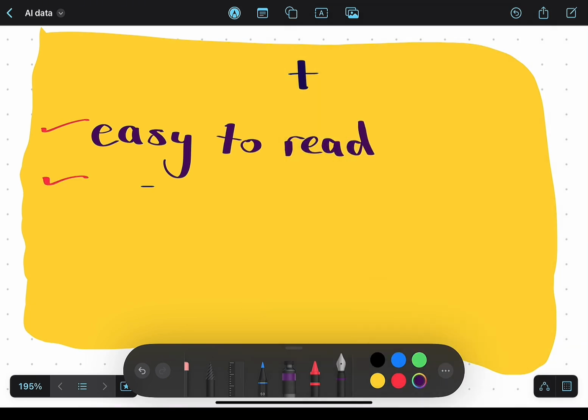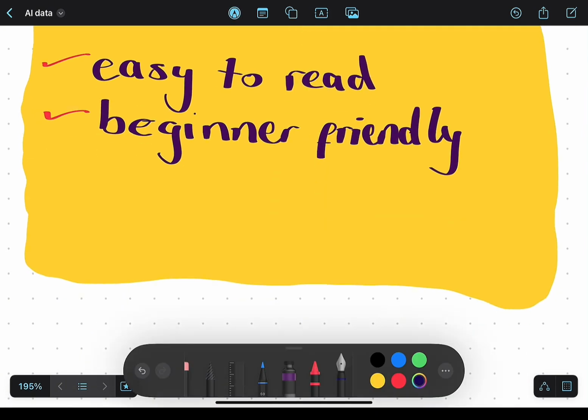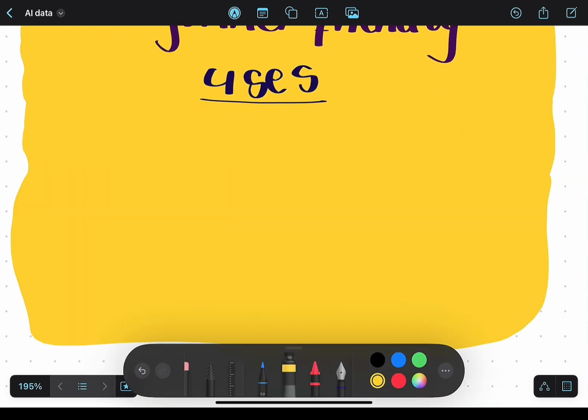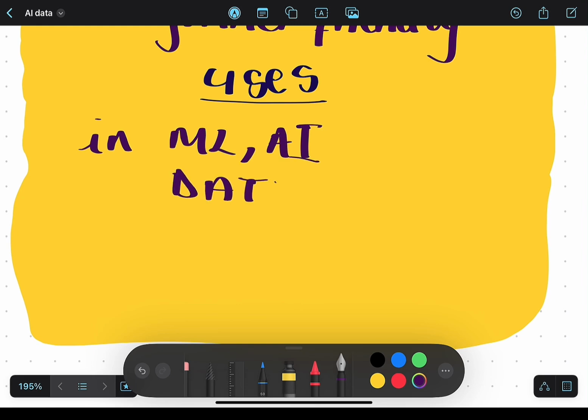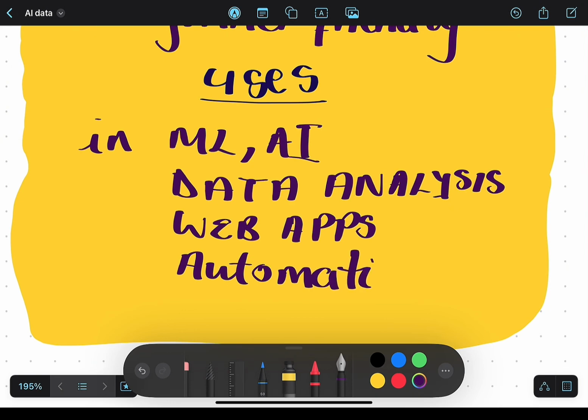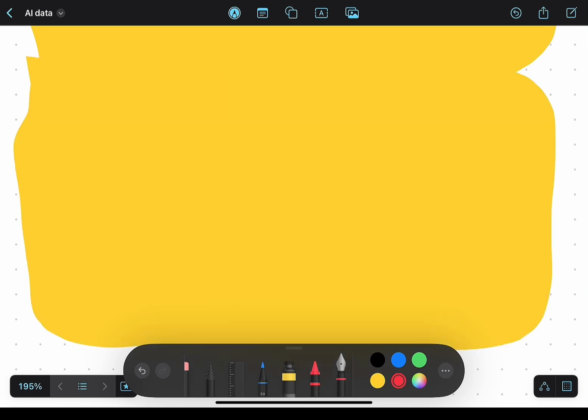Why do this in Python, right? So the reason we are going to be doing this in Python is because Python is easy to read and it is beginner friendly. And we find that it's used in a variety of applications. We use it in machine learning, artificial intelligence, data analysis, web application development, and automation, where we want to automate some processes. And okay, that's Python, that's our programming language.